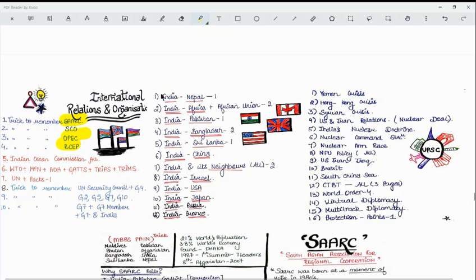So next are the relations between India and Nepal, India and Africa, India and Pakistan, India and Bangladesh, India and Sri Lanka, India and China, India and its neighborhood, everything: India and Israel, India and USA, India and Japan, India and Russia, India and France. All this is very important. And also the various crises which have been in the news, like the Yemen, Hong Kong, and Syrian crises, the